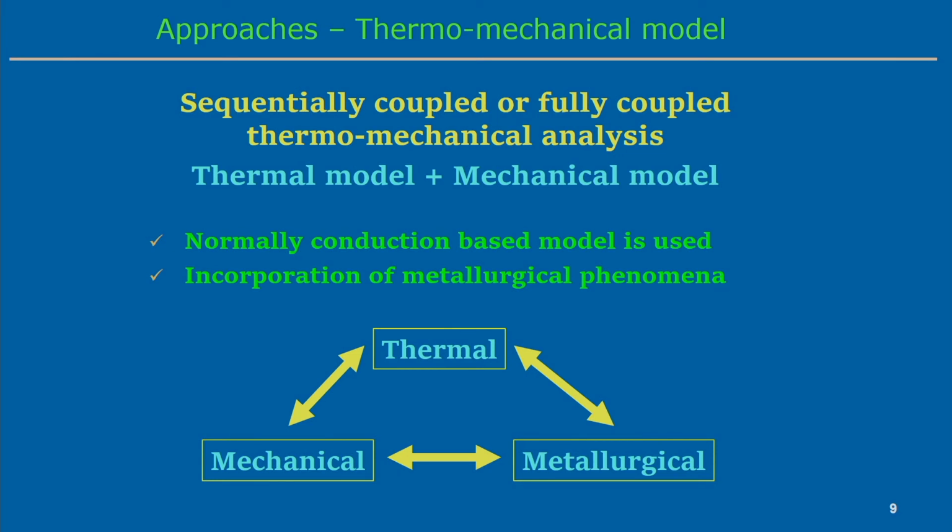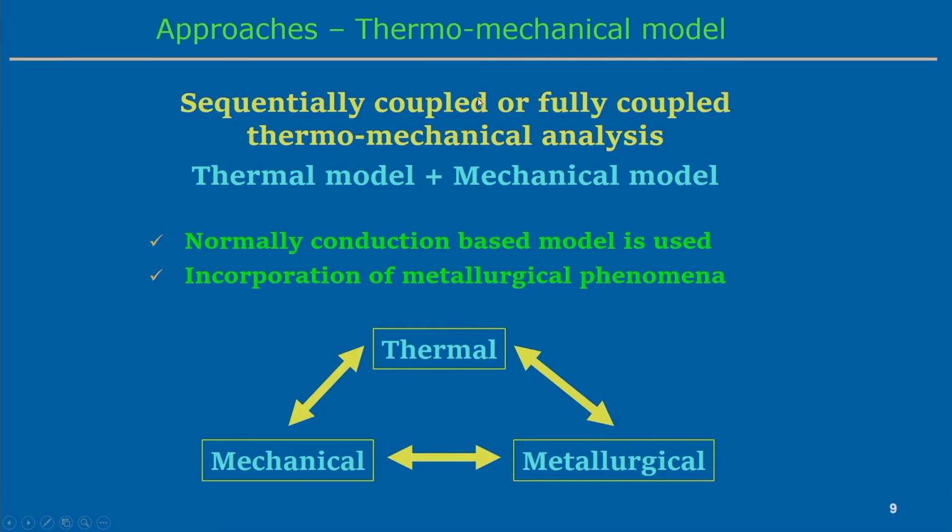But apart from this, when you develop the thermomechanical analysis, we normally use the conduction based model, because the thermal and fluid flow model is basically computationally expensive. Even the thermomechanical model is also computationally expensive, because in stress analysis we get 3 degrees of freedom at each and every node point. So, to reduce the computational time, we normally use only the thermal model, not combining thermal and thermofluid models.